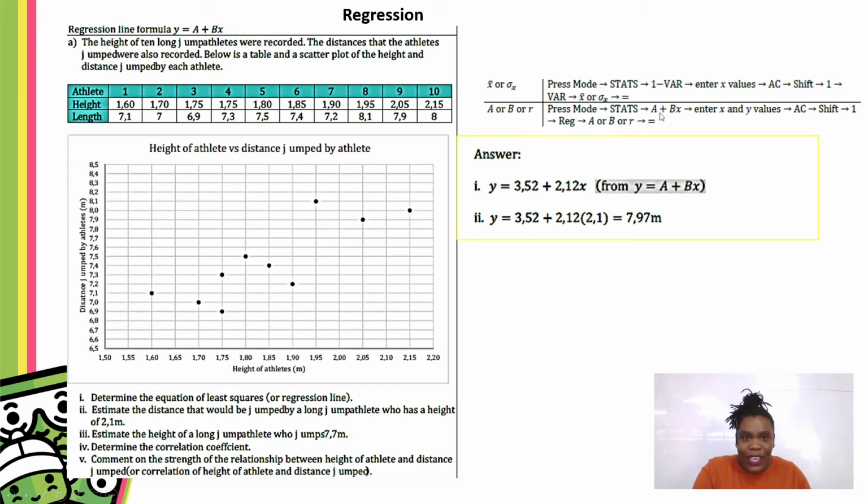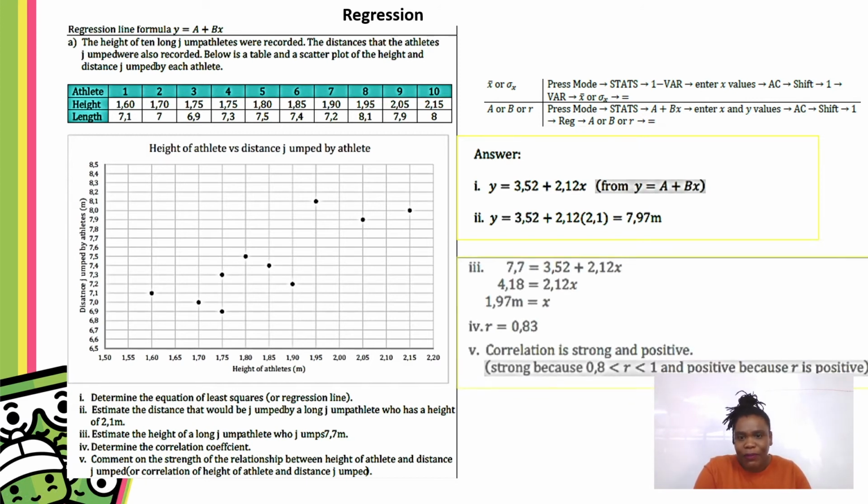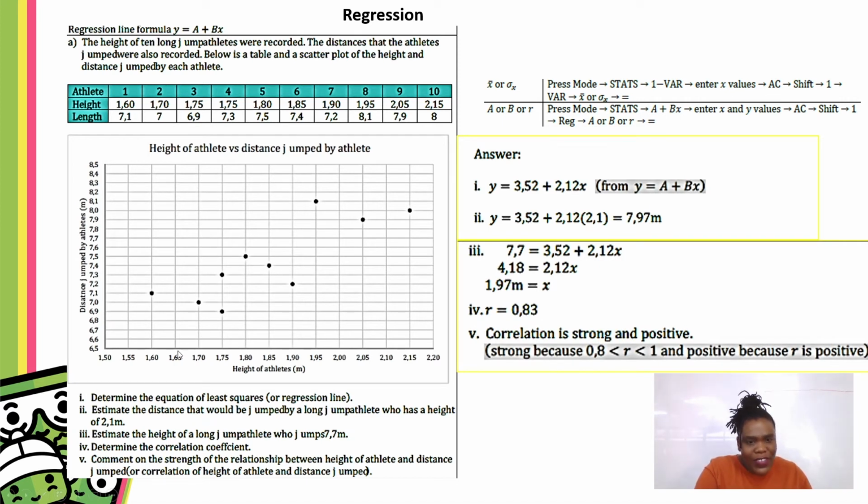And that's how you get your values for the equation. If you look at these questions here, once you have your equations, you're then asked to comment on what you notice, or to use the mathematical model that you've created to make predictions. So if you look at this third question, estimate the height of a long jump athlete who jumps 7.7 meters.